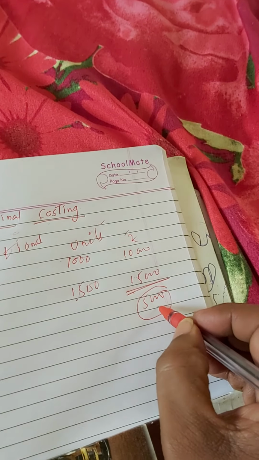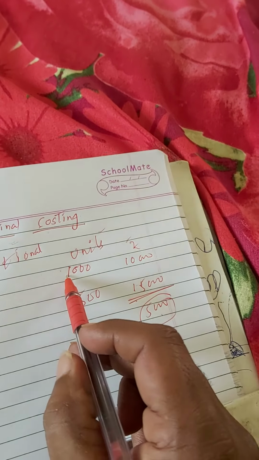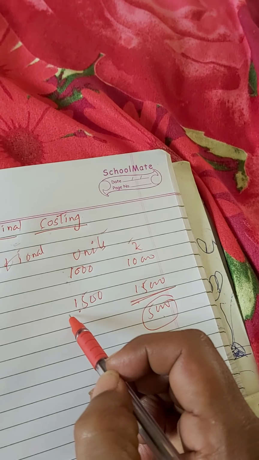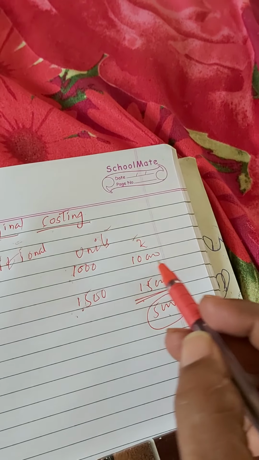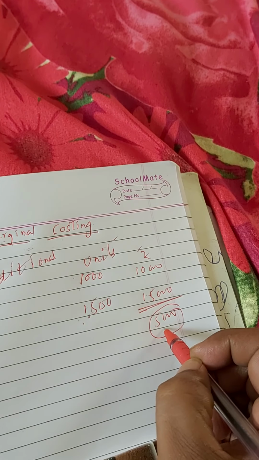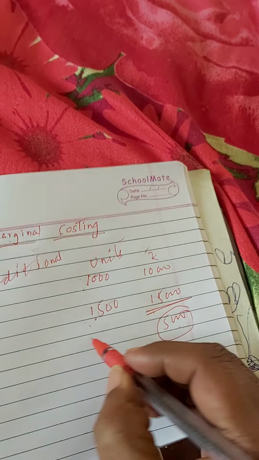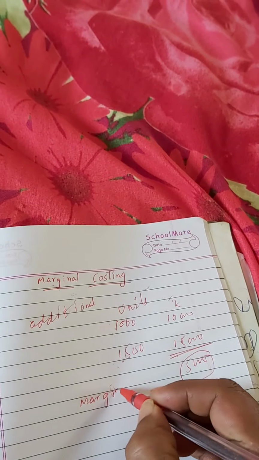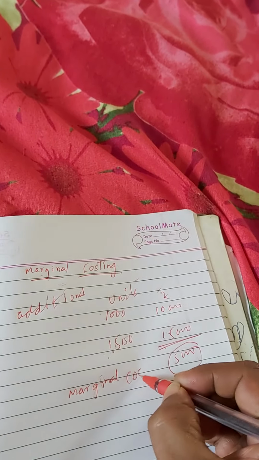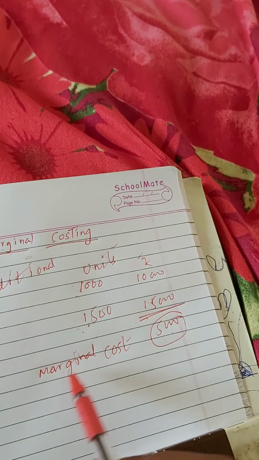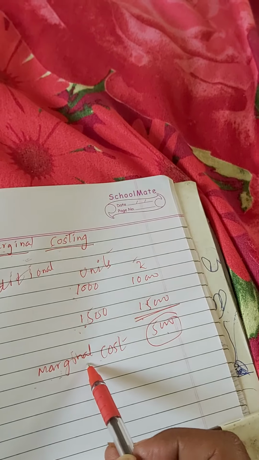Why are they spending 5,000 extra? Because they have increased their production. So for increasing this production they have spent an additional amount of rupees 5,000, and this particular 5,000 is treated as marginal cost. I hope you are getting my point. This is the most important basic concept, that is marginal cost.